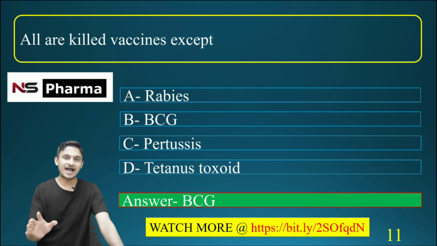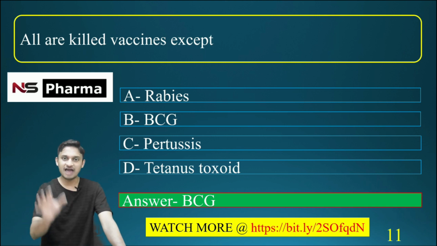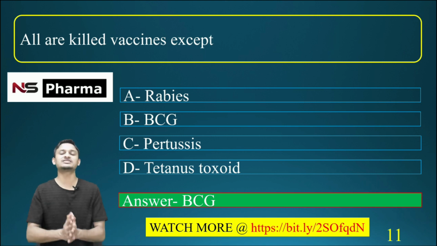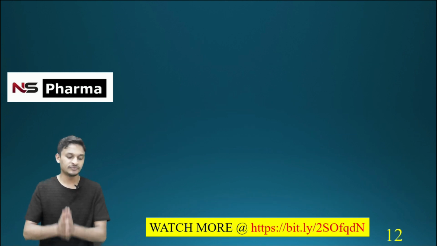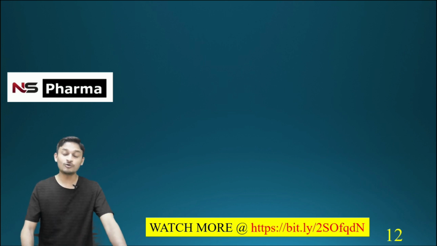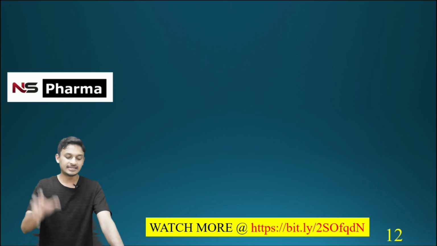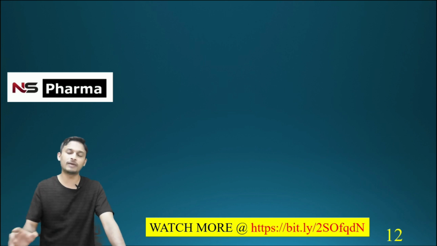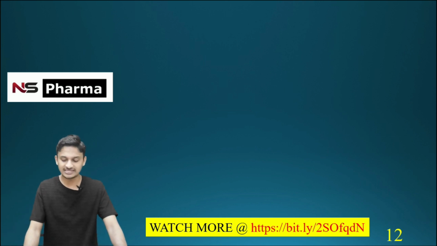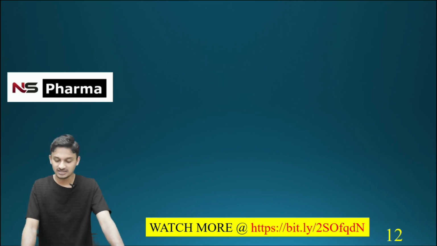In case of live or attenuated vaccine, the live bacterial vaccine example is BCG, Bacillus Calmette Guerin. Live viral vaccine examples are OPV, then mumps, measles, rubella, that is the MMR vaccine. These are the important points in case of vaccines.